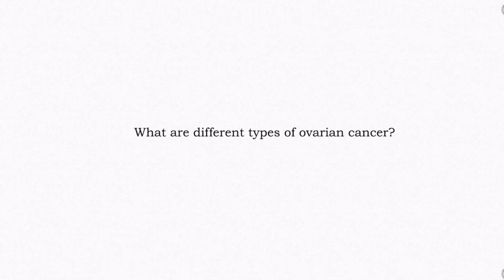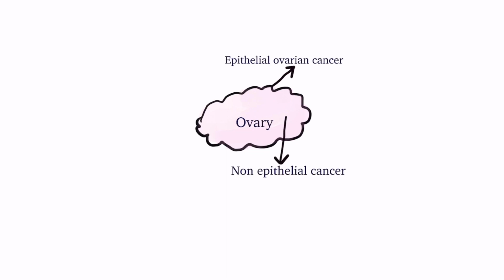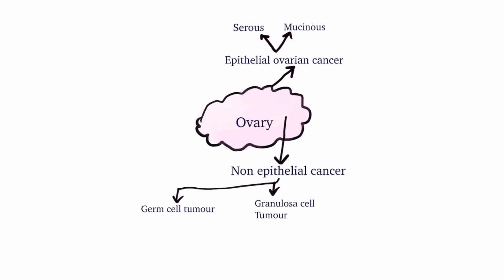What are the different types of ovarian cancer? Ovarian cancer can be broadly categorized into two groups, epithelial and non-epithelial type. The tumor may arise from the epithelial layer of the ovary or from stromal cells. Epithelial ovarian cancer is broadly classified into serous type and mucinous type, with some other rare variants. Non-epithelial tumor histology depends on the type of cell of origin: germ cell tumors, granulosa cell tumors, theca cell tumors.